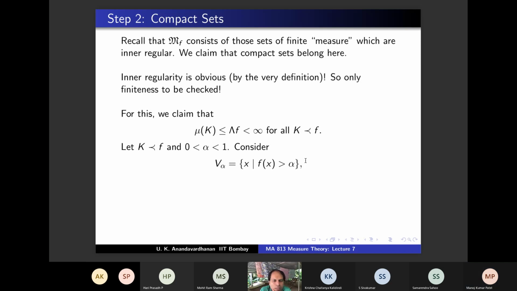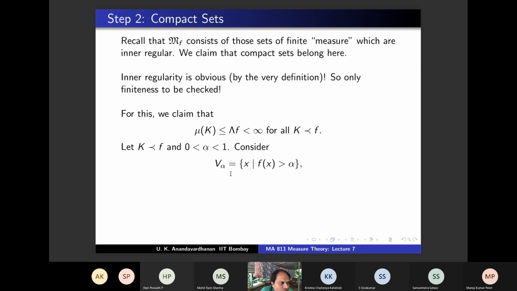So there are two things. This contains k. Why is that? Because f is identically 1 on k and 1 is bigger than alpha. If fx is 1, then of course 1 is strictly bigger than alpha. So if x belongs to k, then this identity is automatically true. So k is contained in V alpha. That's the first striking thing.